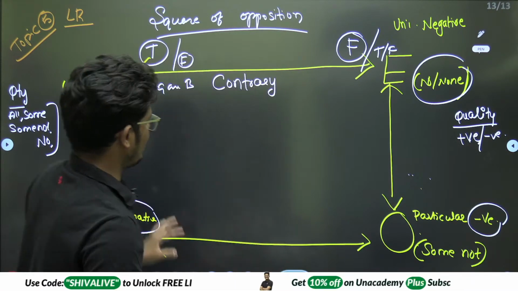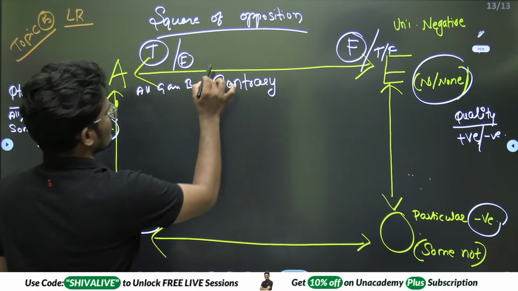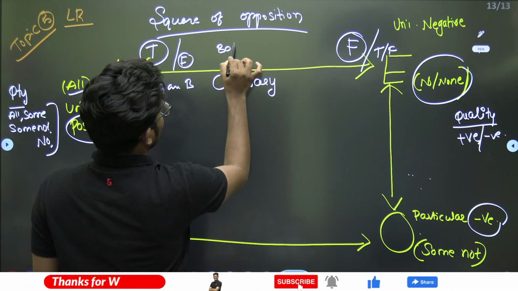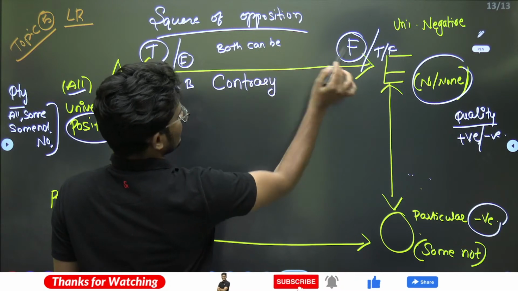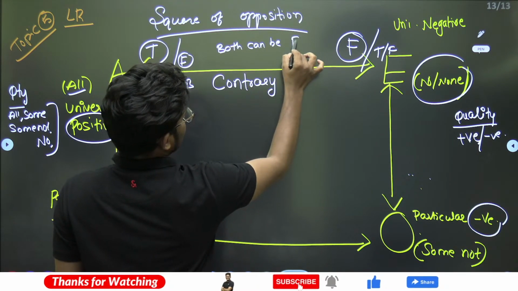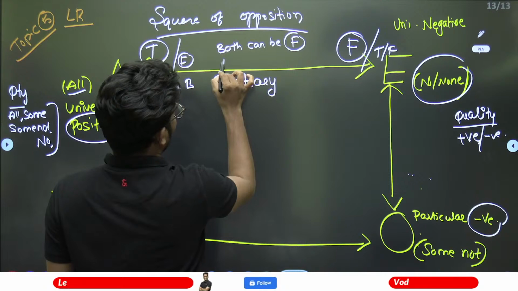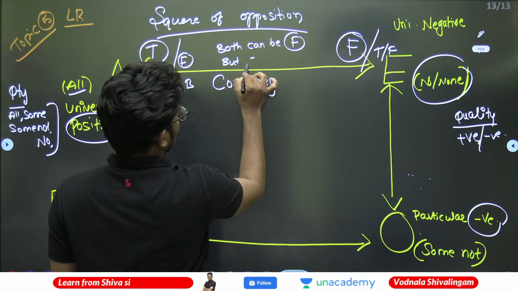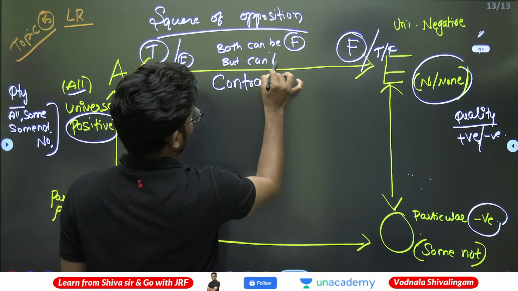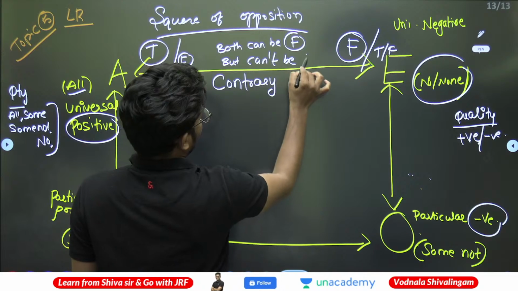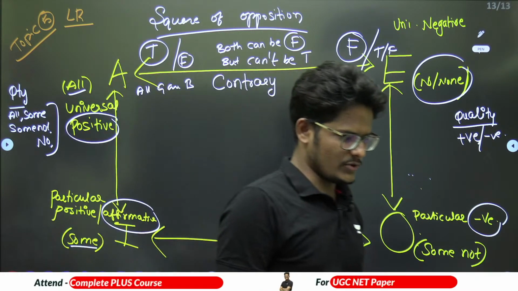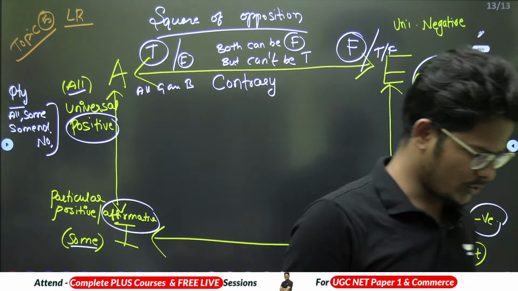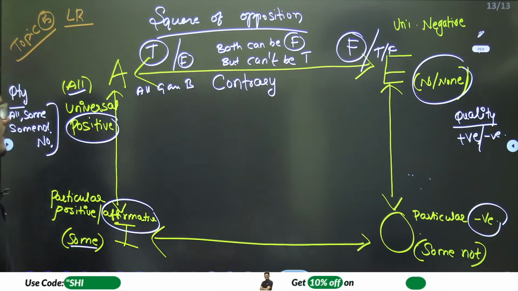Right? So in this situation, both can be false together, but cannot be true together. Both can be false together, but both cannot be true together. That's what contrary means.